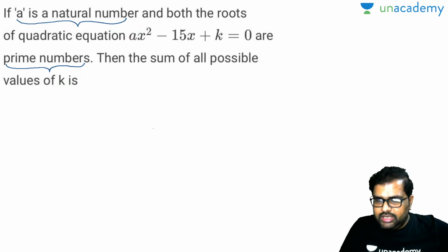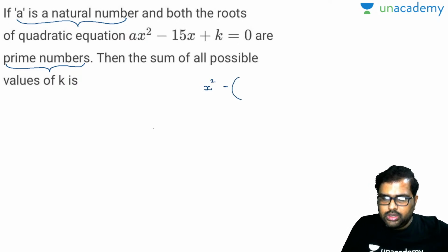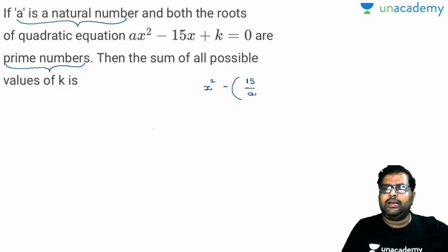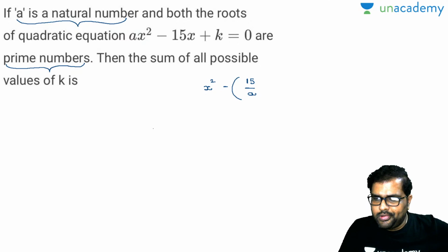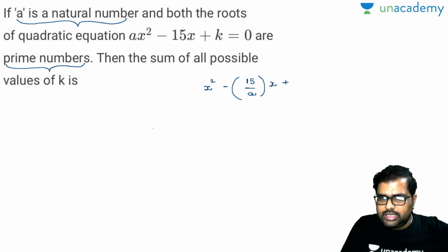Let us write down this equation like this: x square minus 15 by a, this is the sum of roots, so minus b by a, so this has to be positive only, right? Correct only. x plus k by a, this is the product of roots, is equal to 0.